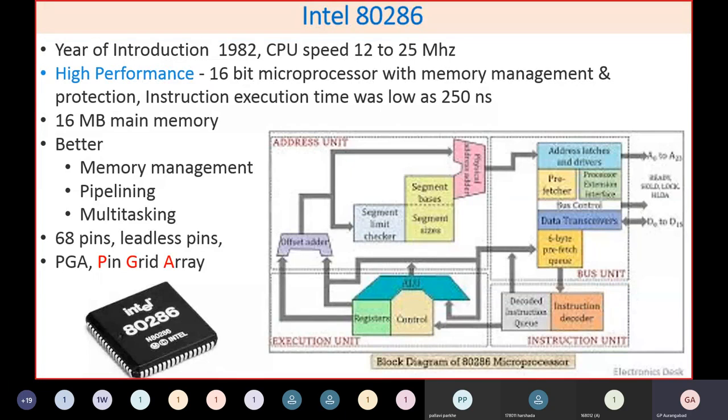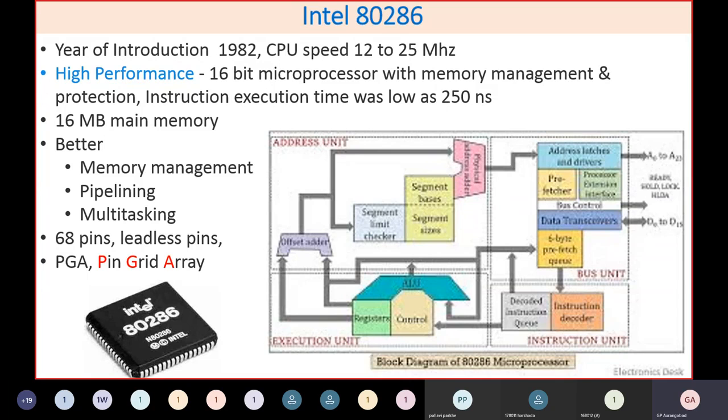So memory was effectively used, because earlier computers used to work with only 64 kilobytes of conventional memory. If you have upper memory that is higher than 64 kilobytes, then how should it be used? Memory management was better, and it was implemented in the respective operating systems like DOS 5 or DOS 6.0. Those were the versions which were using this memory effectively. Then the concept of pipelining was also introduced in the 8086, 80286. Now you know the concept of pipelining.